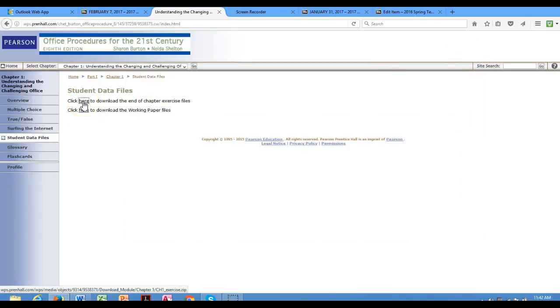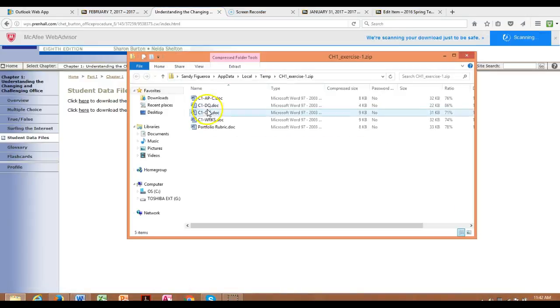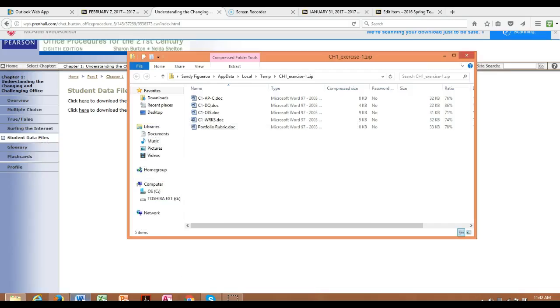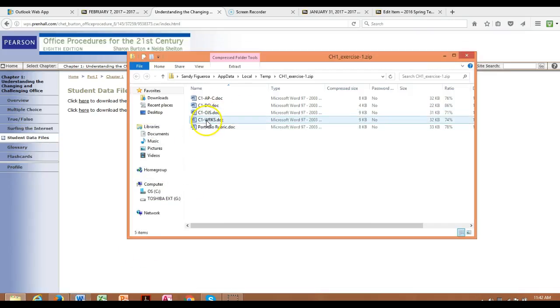Where is the data file? Since there are several data files here, you click into C1 WRKS, that's the workshop, the punctuation workshop. It'll come up. I have no idea why mine is not coming up. But it's just this one. The others belong to another exercise that we're not working with right now.